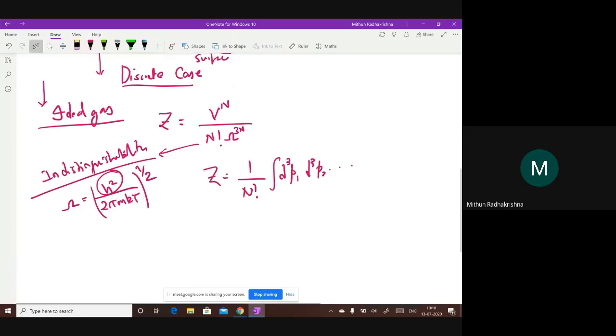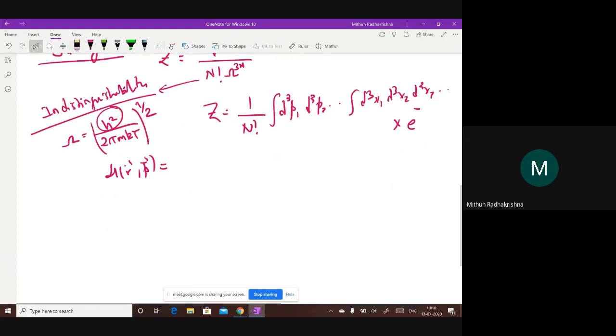Because px, py, pz is there. And then the same thing is with x: d cube x1, d cube x2, d cube x3, multiplied by e to the power minus the Hamiltonian. Since what is the Hamiltonian for an ideal gas? It's just p square by 2m, and there is a sigma, of course, i goes from 1 to n particles. Okay. And U of r is 0.